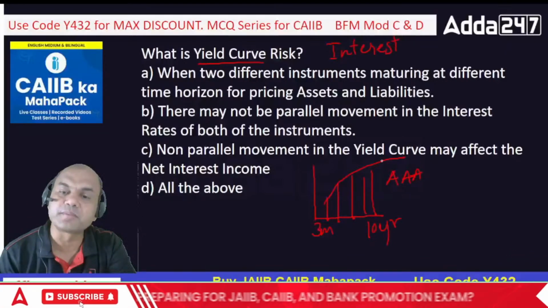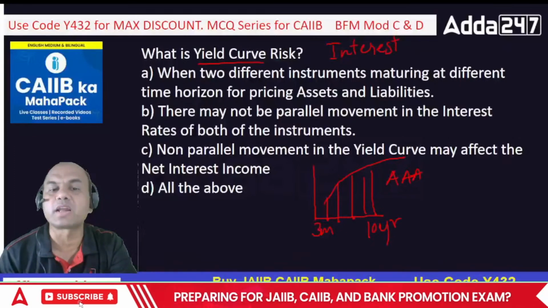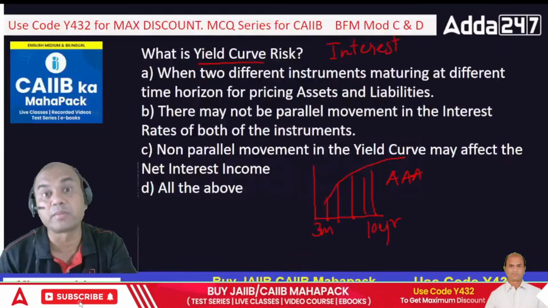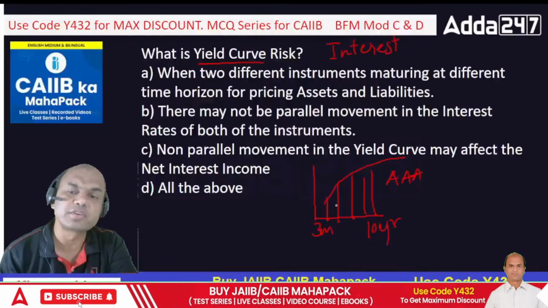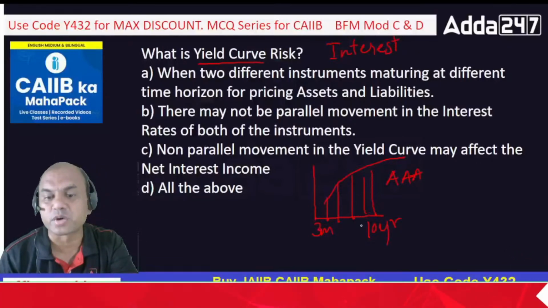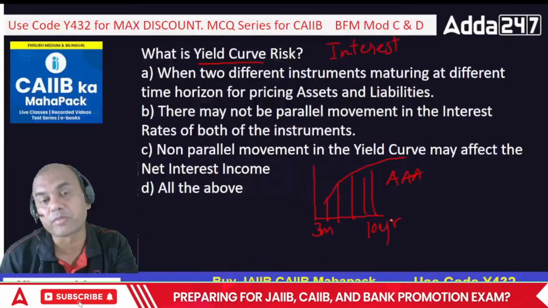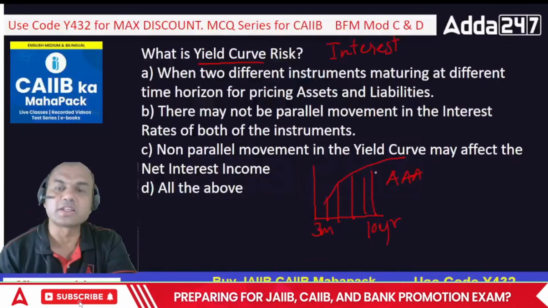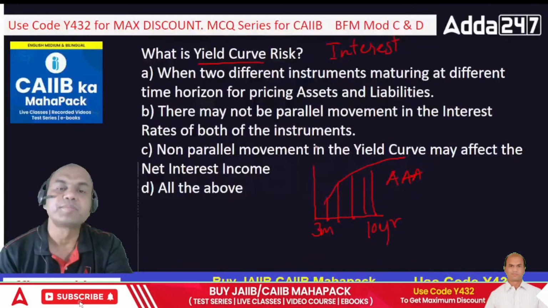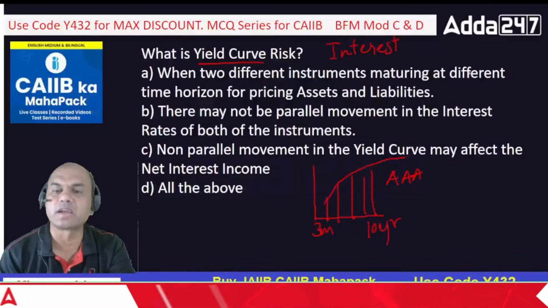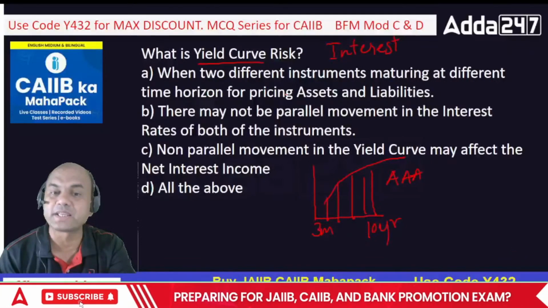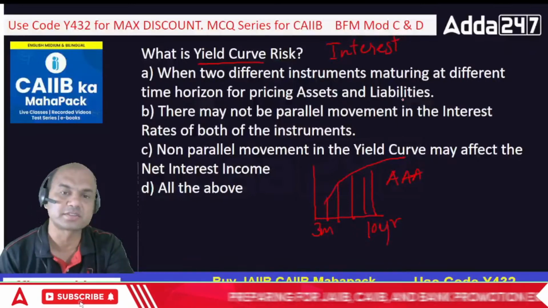So the curve which comes because of this yield means what? Asking rate, what people are asking, demanding. So this curve, showing the demand for short-term and long-term bonds from the public side, is basically known as the yield curve. So what is this yield curve risk? When two different instruments maturing at different time horizons are used for pricing assets and liabilities.